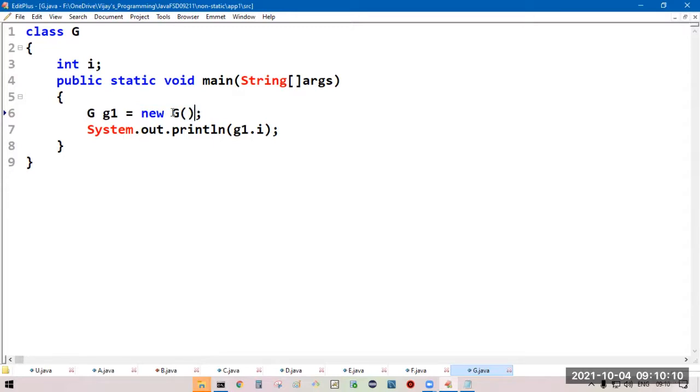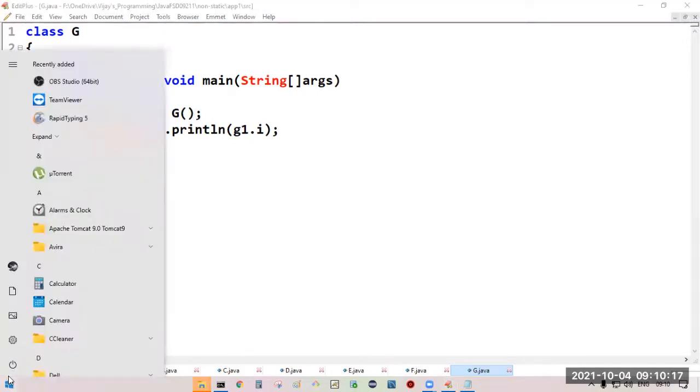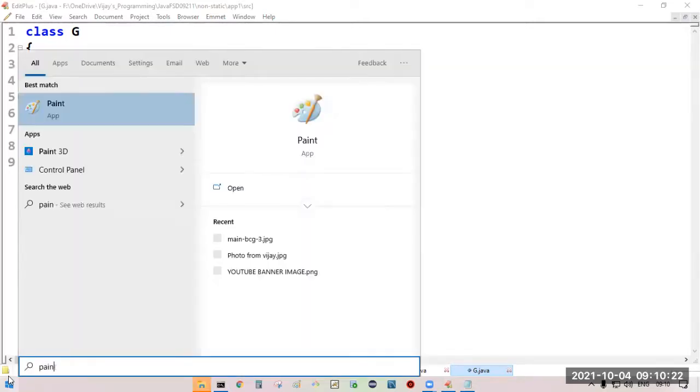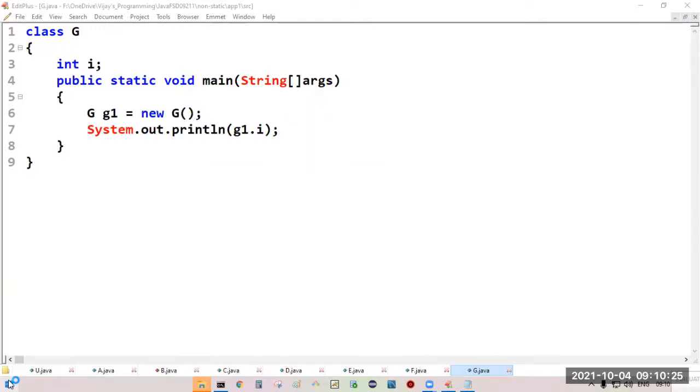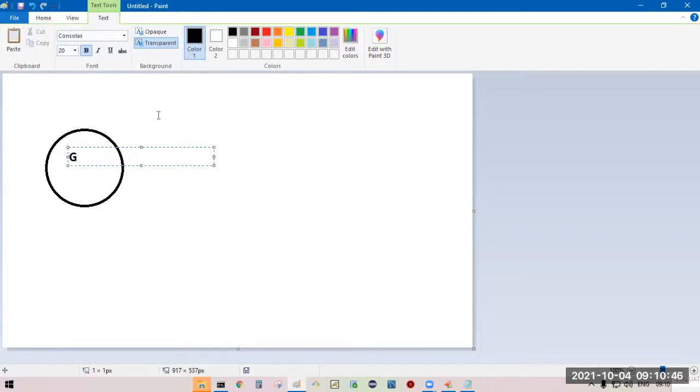While creating the object, we are invoking the constructor. Now internally, how can we represent this? Observe. Consider this one is a G class. Class G.